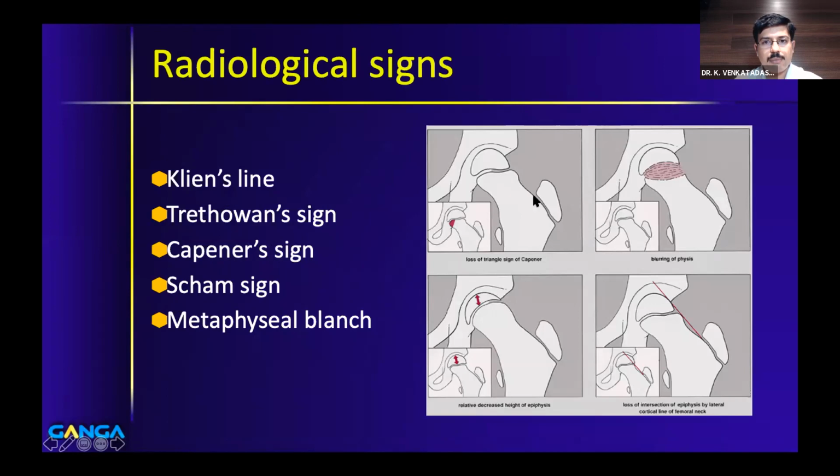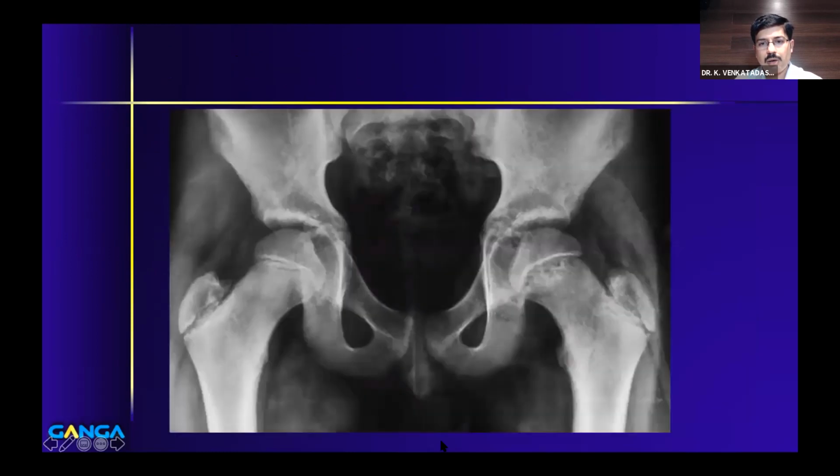So Trethowan sign is again based on the Klein's line. When it is not cutting the epiphysis, you say that it's a positive Trethowan sign. Capener sign is where the overlap of the metaphysis is lost. The neck metaphysis usually overlaps the acetabulum here. So when you lose this, it is called the Capener sign or the sham sign and metaphyseal blanch. So you have actually all the signs in this.